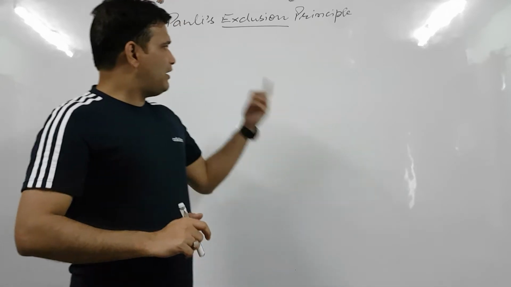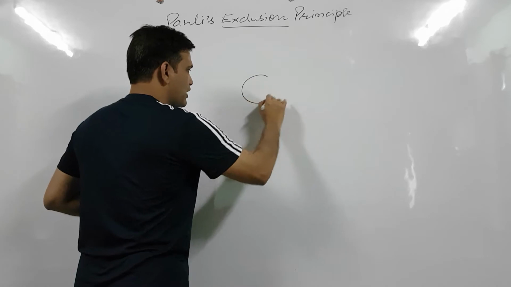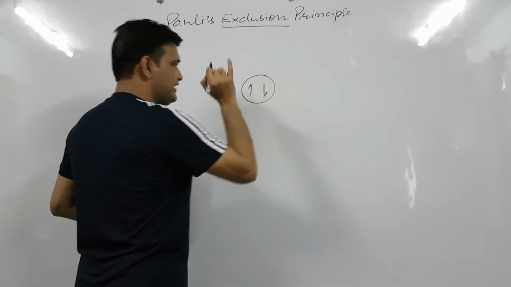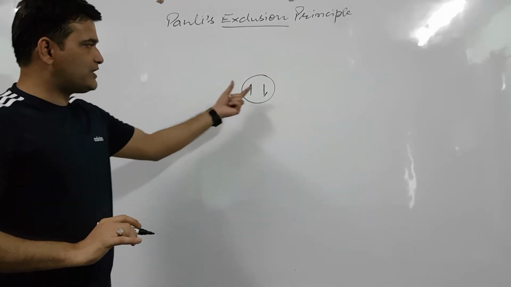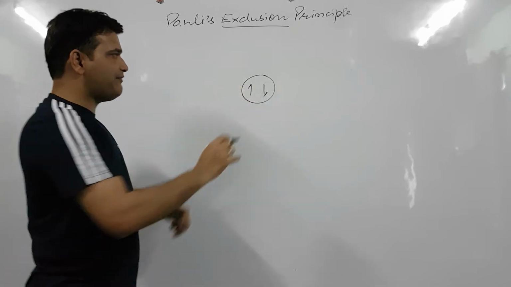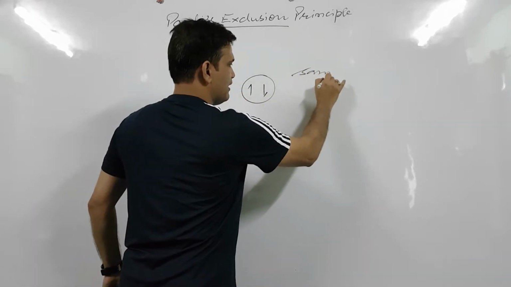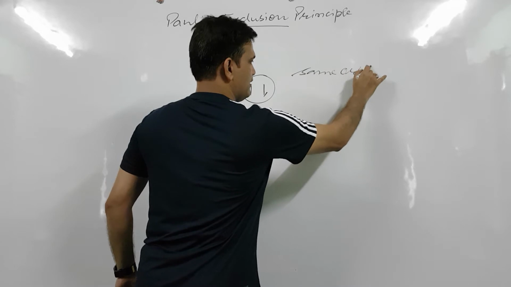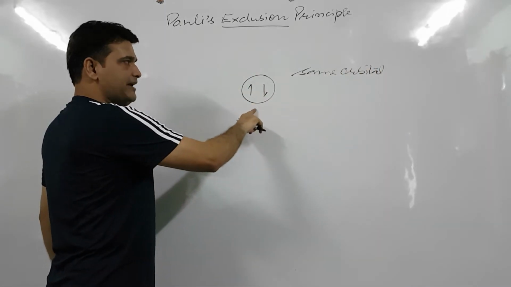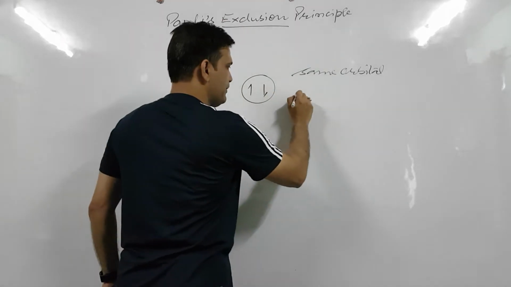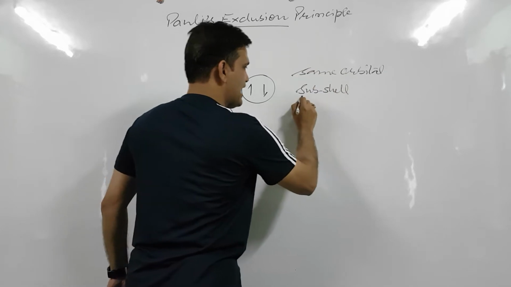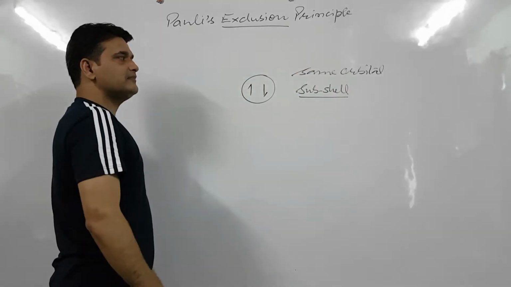Now, if an orbital has these 2 electrons with opposite spins, then these 2 electrons have the same orbital. If the orbital is the same, then the bigger thing, the subshell, will also be the same.